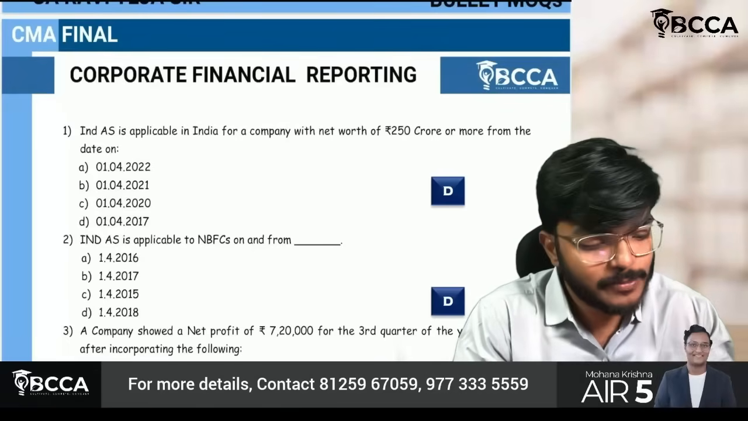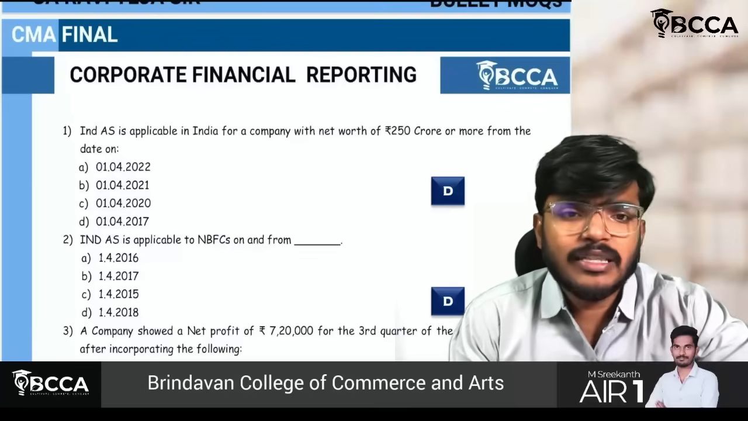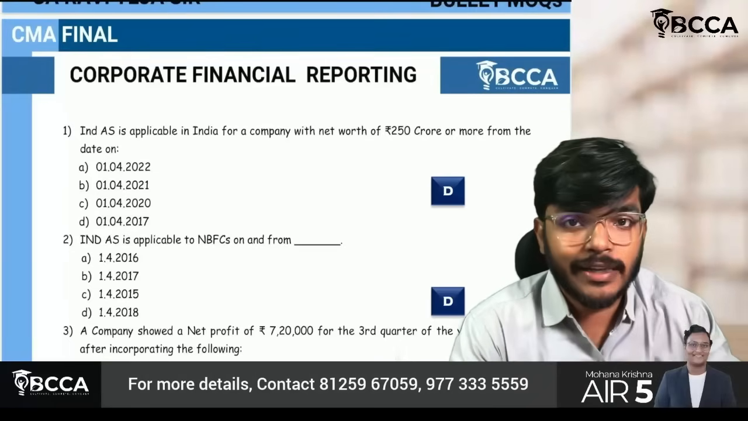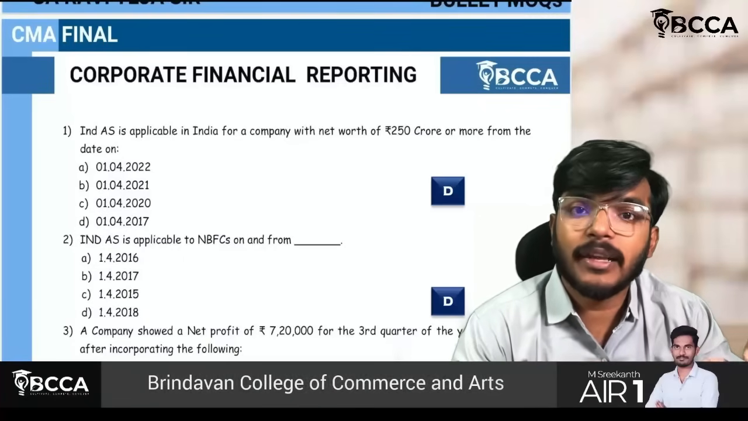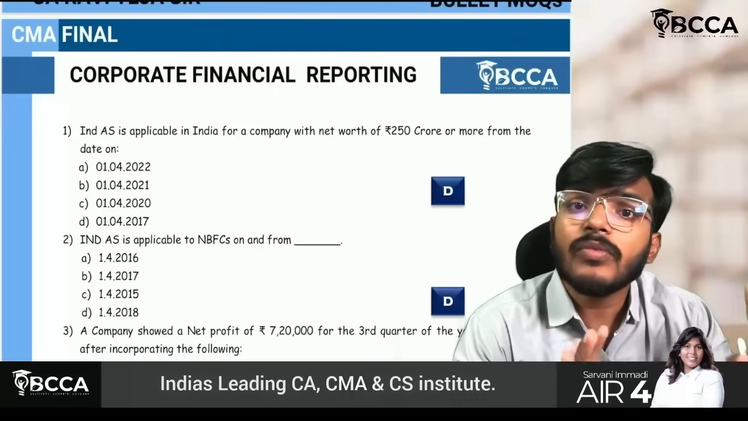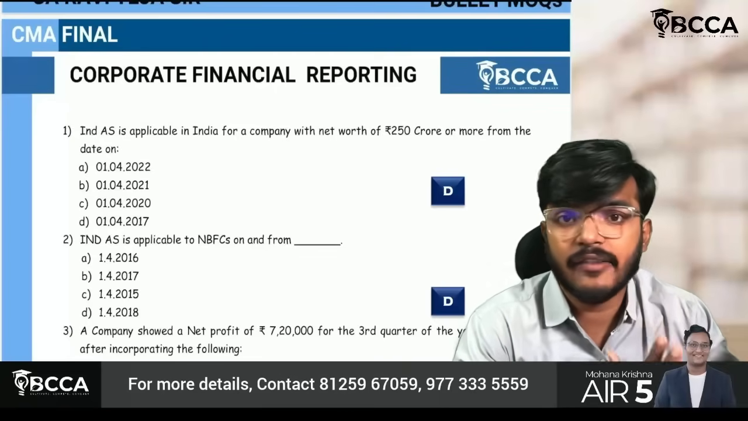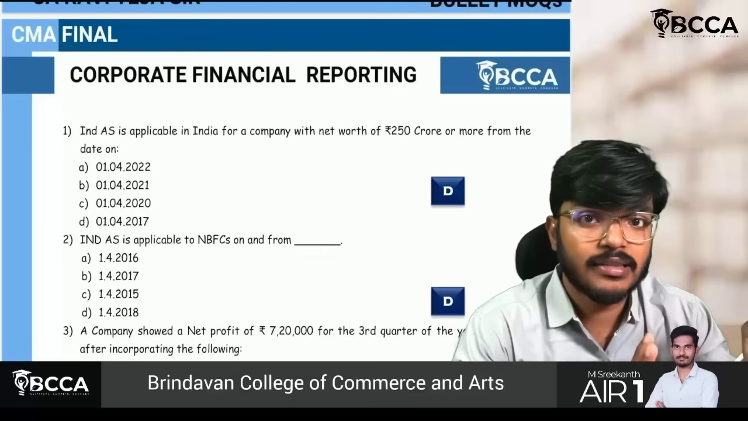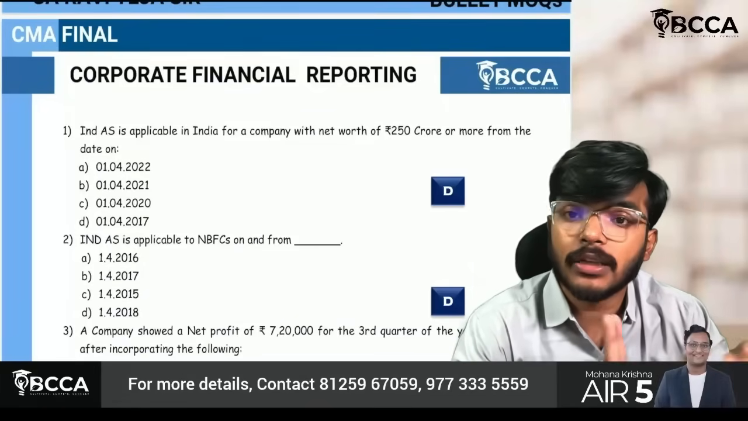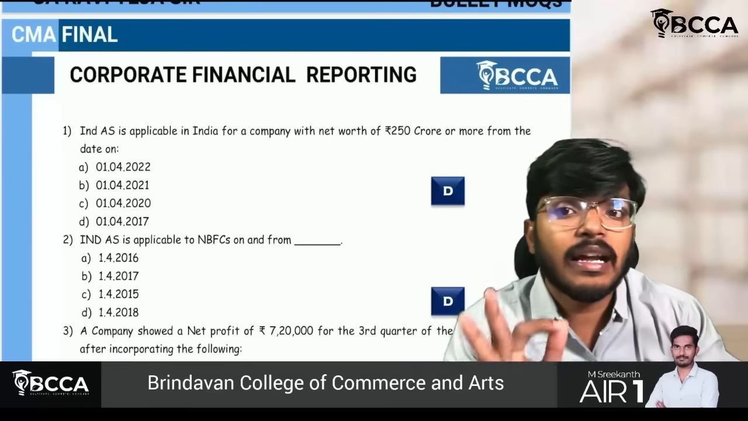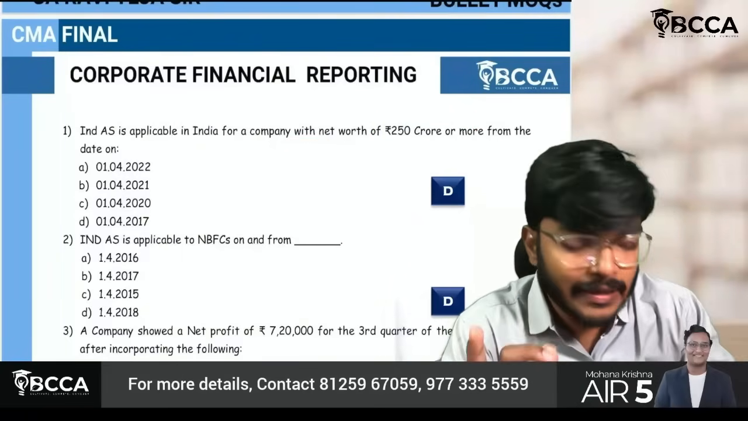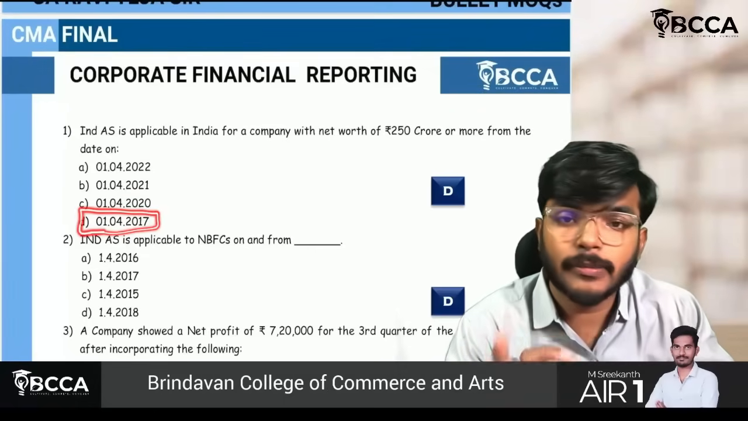Okay, fine, sir. The first question is basically the applicability of Ind AS. Always remember, guys, Ind AS are not applicable from a single date. They have adopted phase-wise applicability, divided into different phases. The question is, sir, do we have to remember all those things? The answer is no. You just have to remember two dates. It is applicable for a company with a net worth of 250 crore or more from 1st April 2017. This you have to remember.